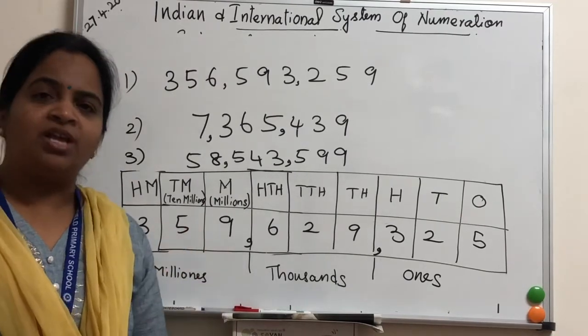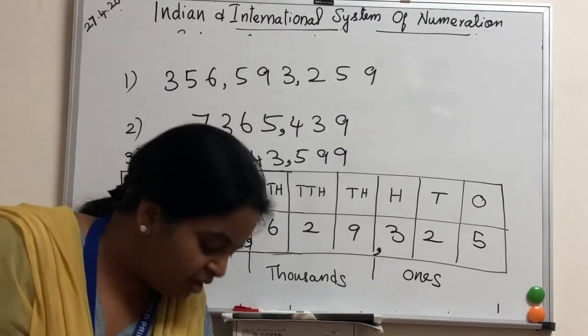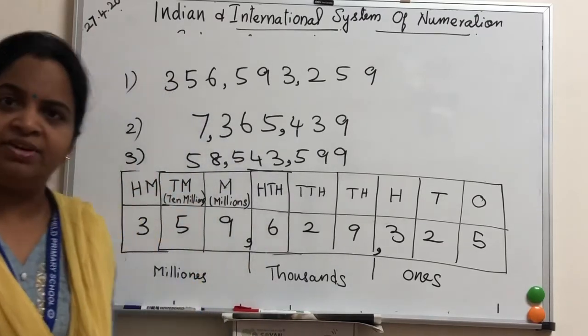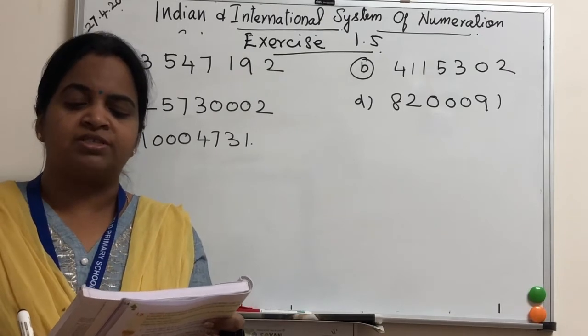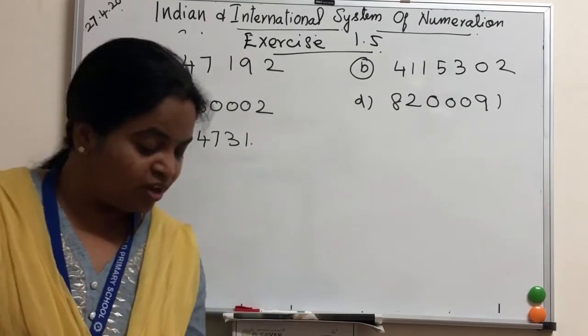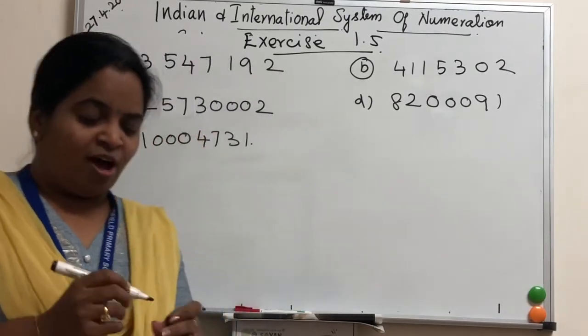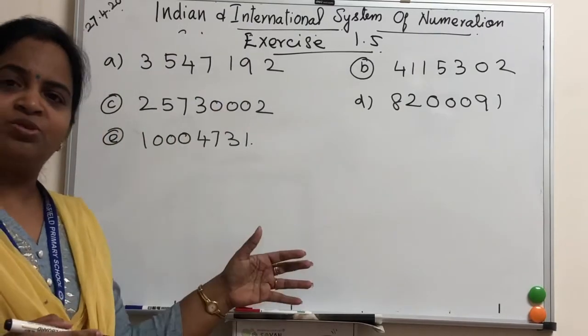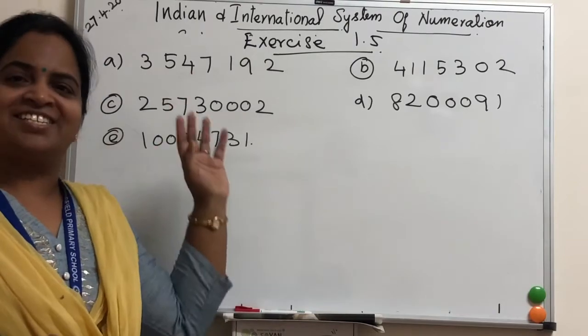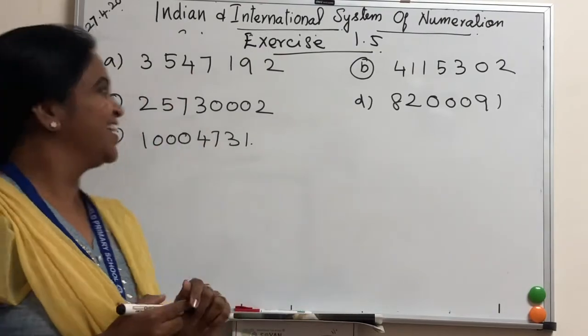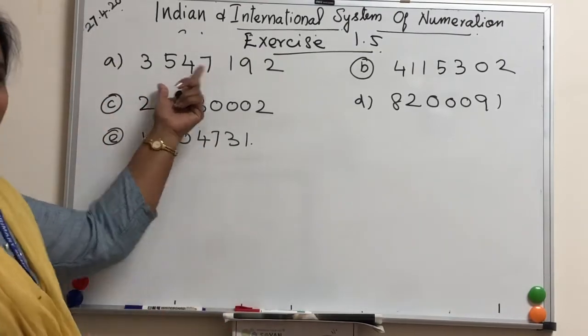Okay. We will go to exercise 1.5 in page number 11. See the first sum. Insert commas and write the following numbers in words in the international system. So we are going to insert the commas. Always I used to teach you, you will do the exercise. Today I will take the exercise also. Enjoy. Okay. Here we are going to put the comma.